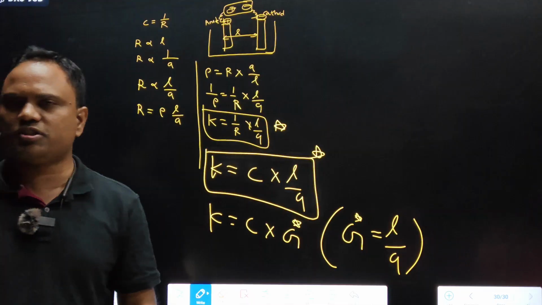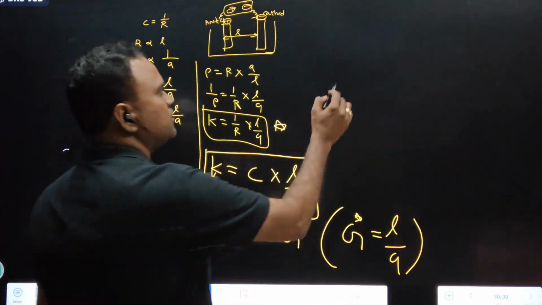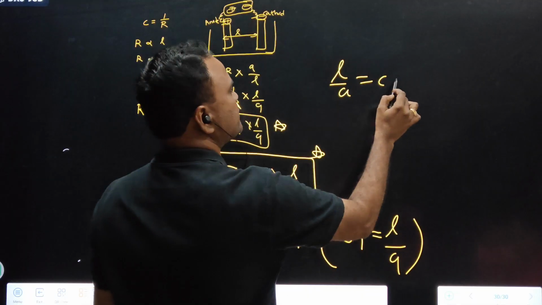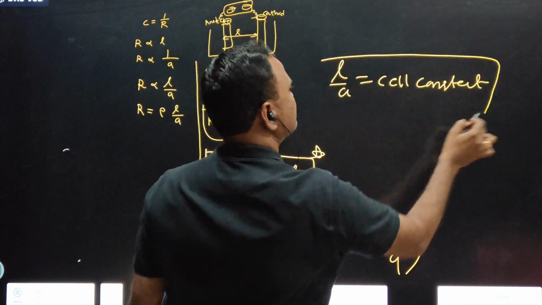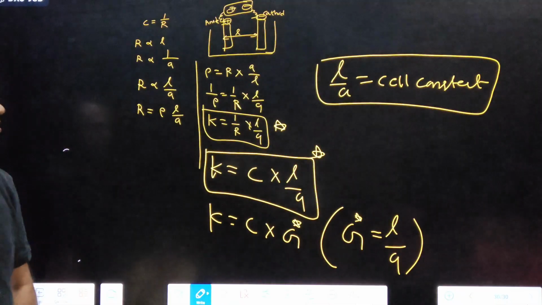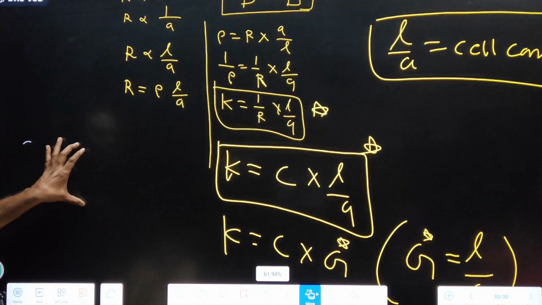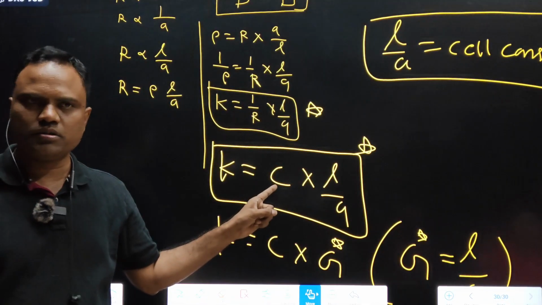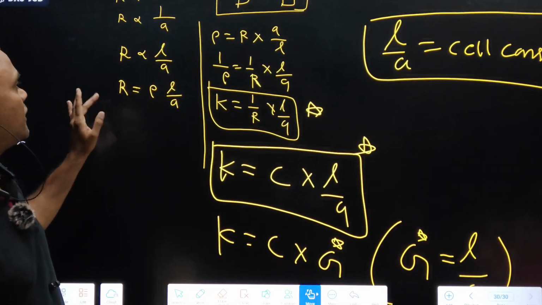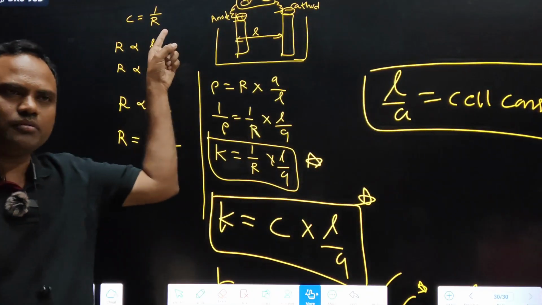What is L by A? One special word is there for L by A: cell constant. L by A is called the cell constant. In place of 1 by R, what can we write? C. C is equal to 1 by R, remember this also.